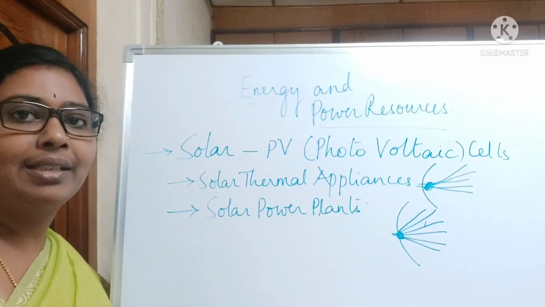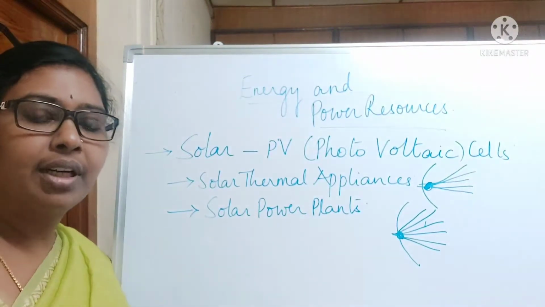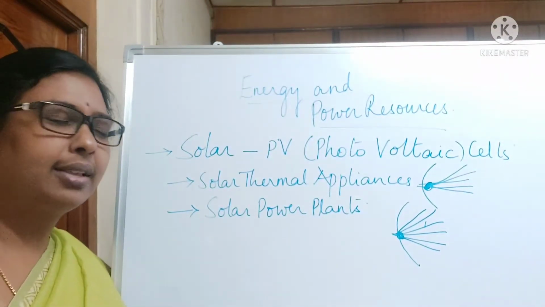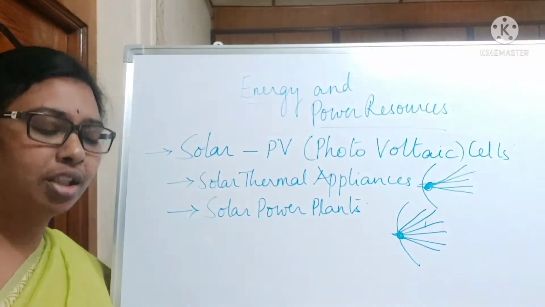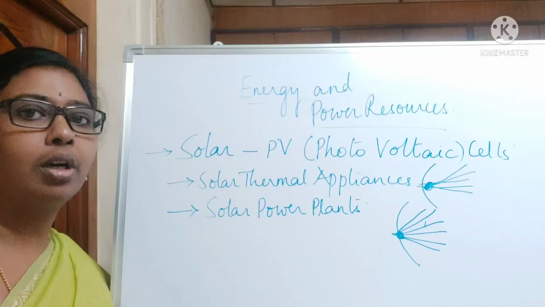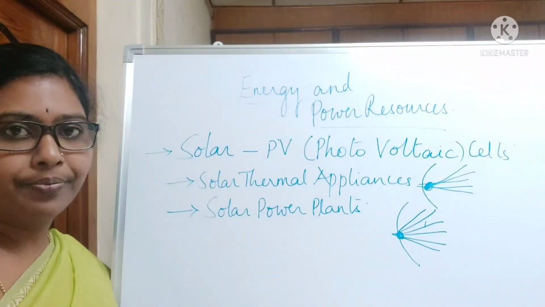But all the other places can take the advantage of sunlight. One more disadvantage of these solar power plants is they are a little expensive. So installation charges are a little expensive. So it is not possible for everyone to install these solar power plants.